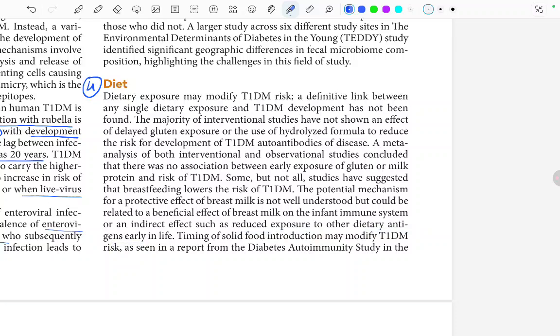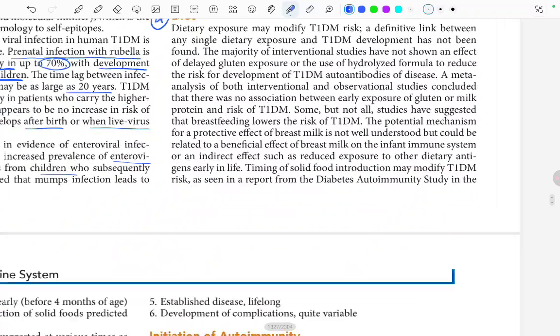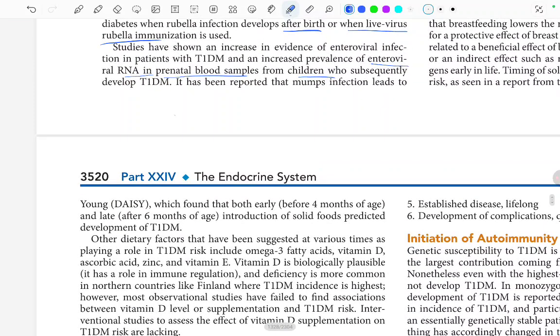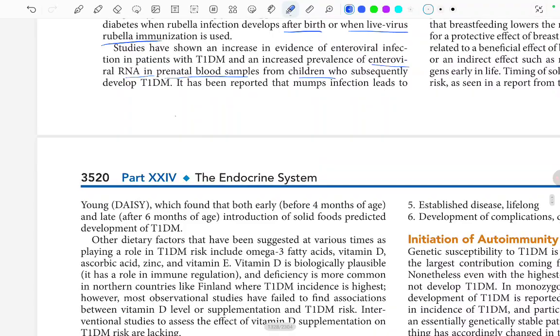Timing of solid food introduction may modify the type 1 DM risk, as seen in the reports from the Diabetes Autoimmunity Study in the Young, that is DAISY, which found that both early, before 4 months of age, and late, after 6 months of age, introduction of solid food predicted development of type 1 diabetes. But in India, we are told to start the food after 6 months.